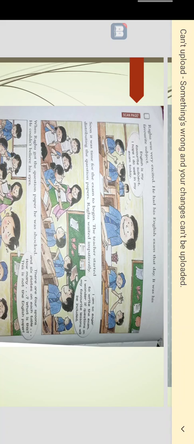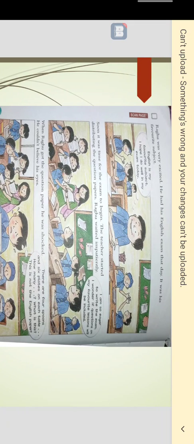Now I will read out this lesson. Listen carefully, and also look at this screen. Look at your screen, all of you. Don't miss where I am reading. Raghu was very excited. He had his English exam that day. It was his favorite subject. So here, English is my favorite subject. I hope I do well in my exam today. Now Raghu is telling one of his friends, English is my favorite subject. I hope I do well in my exam today.